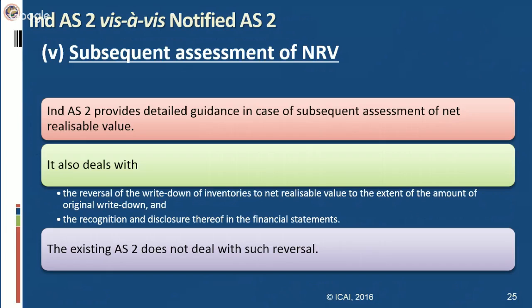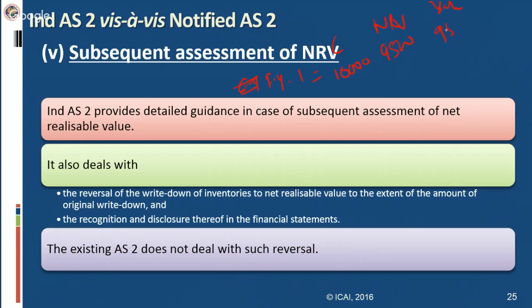So Ind AS 2 provides detailed guidance in case of subsequent assessment of net realizable value. It also deals with the reversal of the write down of inventories to net realizable value to the extent of the amount of original write down, and the recognition and disclosure thereof in the financial statement. This I would like to explain to you with the help of an example. Suppose in financial year 1, cost was 10,000, NRV was say 9,500.